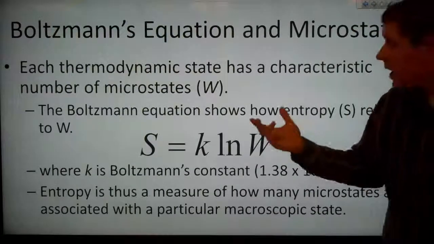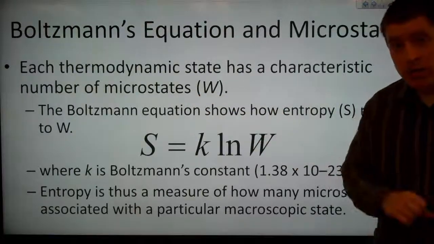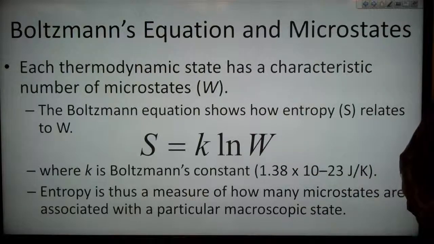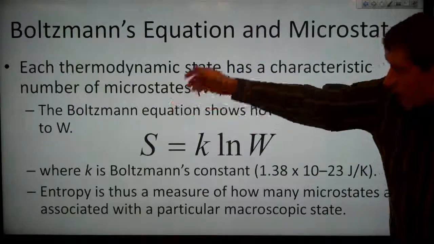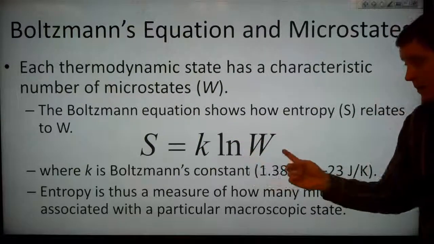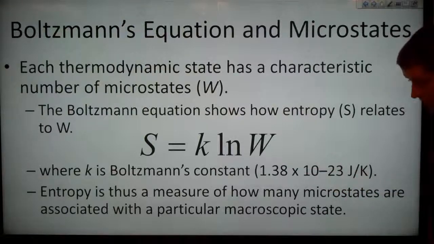So each thermodynamic state then has some characteristic number of microstates that we're going to call capital W. And the Boltzmann equation is written here. That shows how our entropy, S, is related to W. So S is equal to k times the natural log of W, where k here is Boltzmann's constant, which happens to be 1.38 times 10 to the minus 23 joules per Kelvin.